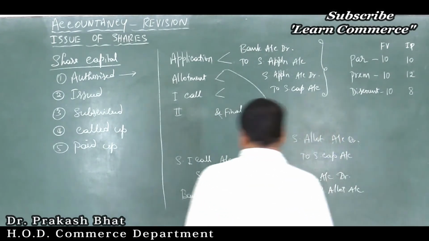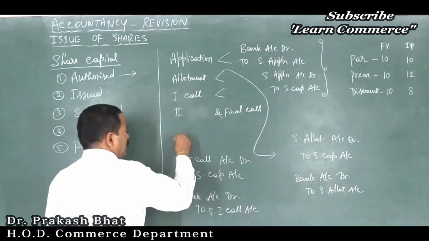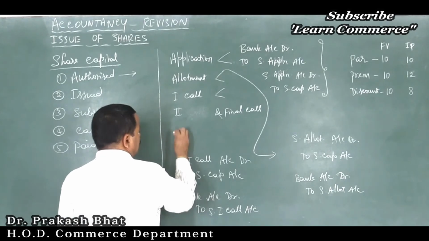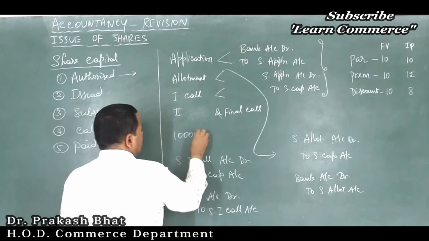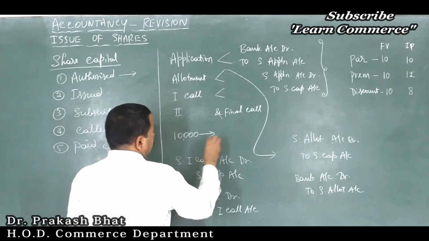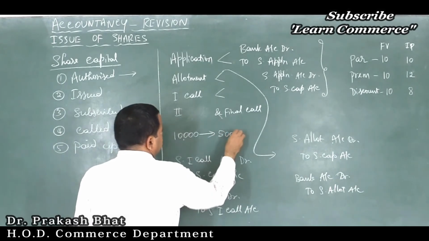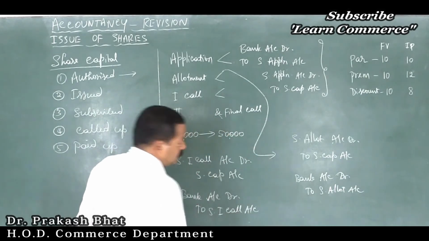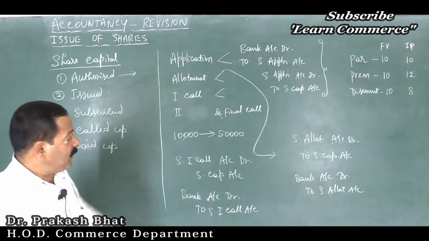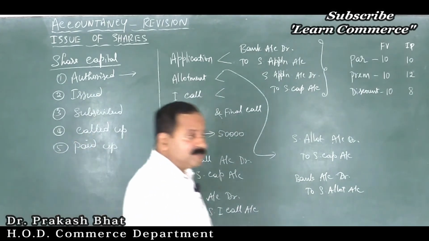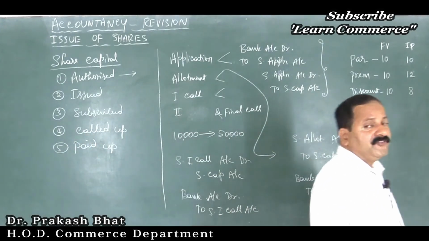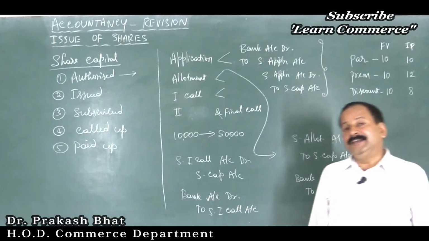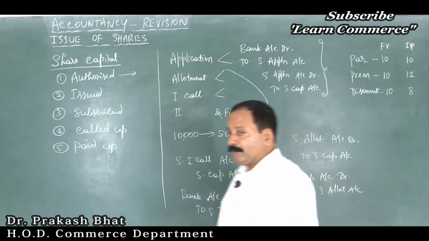Suppose 10,000 shares were issued by the company, but there is a demand from the public for 50,000 shares. This is a case of oversubscription. It will happen only when the company is a blue chip company or fundamentally strong company, which is earning bumper profit or supernormal profit.